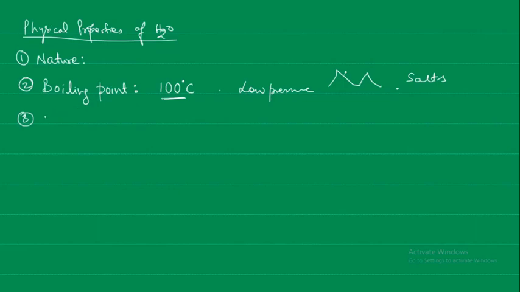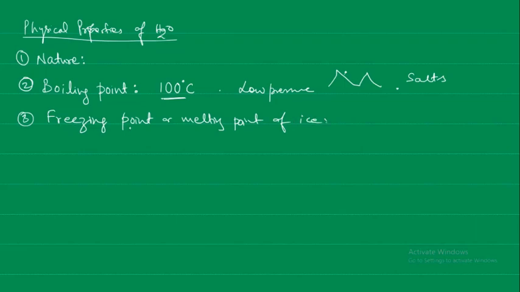Next is the freezing point of water or the melting point of ice. What does it mean? Both of them mean the same.